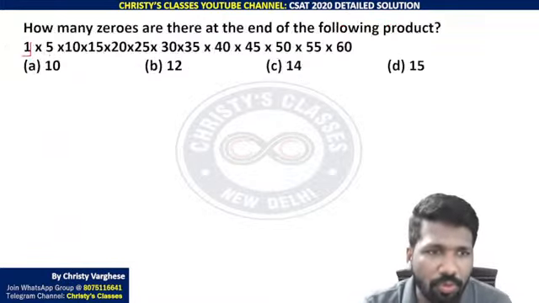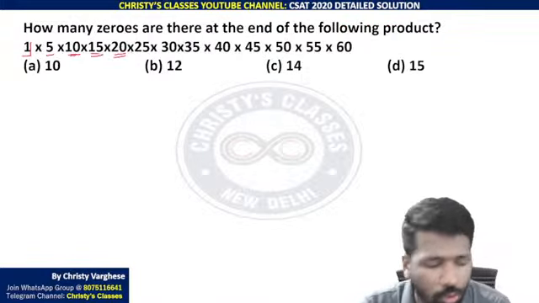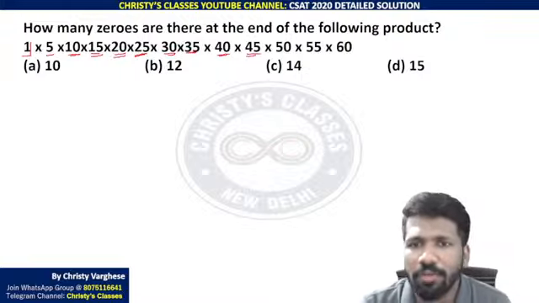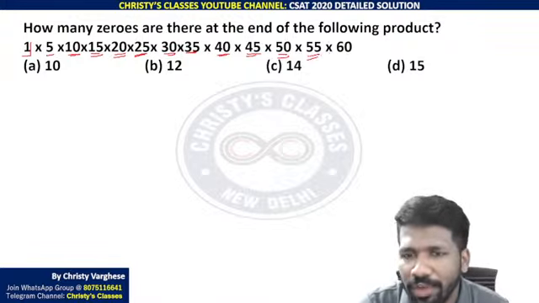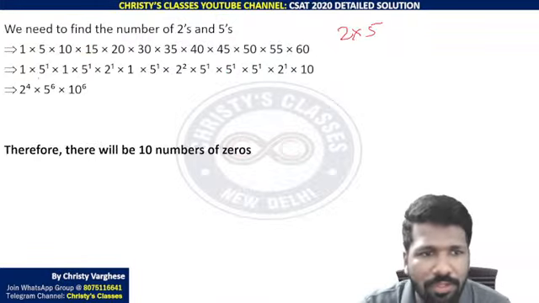In 1 there is no 2. Here 5. This is 2 into 5. This is 3 into 5. This is 2 into 2 into 5, that is 2 square into 5. This is 5 into 5. This is 2 into 2. Sorry, 30 is 15 into 2, that is 2 into 3 into 5. This is 5 into 7. This is 2 into 2 into 2 into 5. This is 3 into 3 into 5. This is 2 into 5 into 5. And this is 5 into 11. This is 2 into 2 into 3 into 5. Likewise, you can write it.